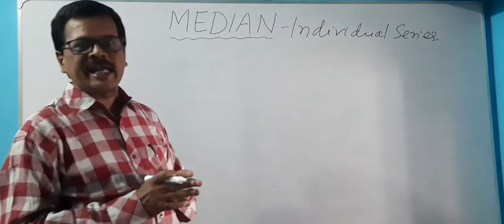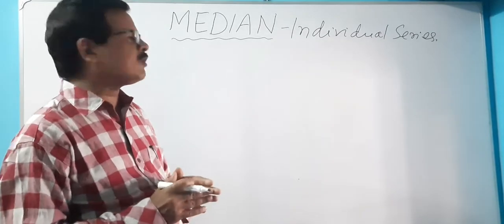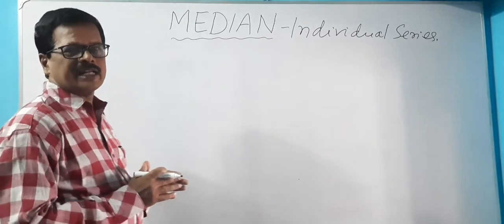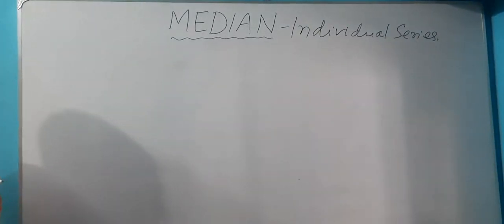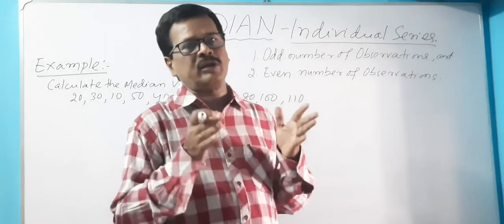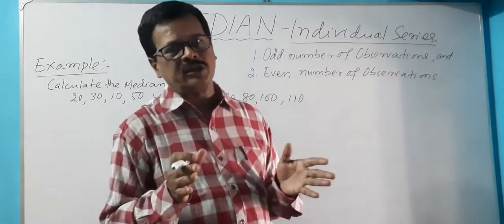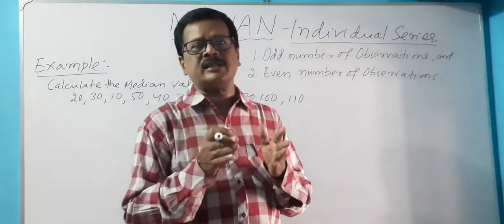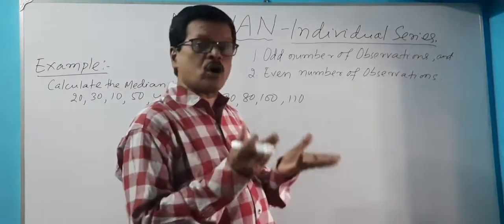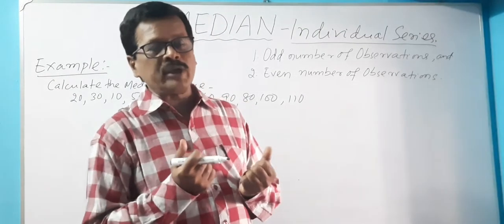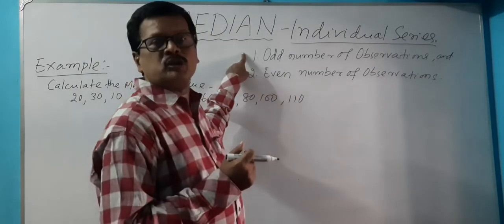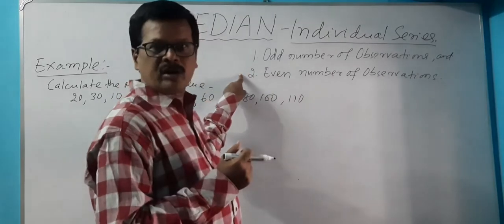So we will take some examples to know how to calculate median in case of individual series. Individual series means individual items or individual values are given. Frequencies are not given here. When individual observations are given, the total number of items may be odd or even. So we have to know how to calculate the median value when there is an odd number of observations and when there is an even number of observations.